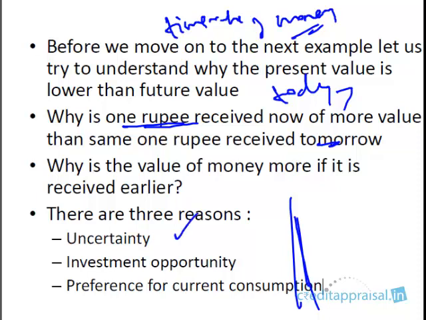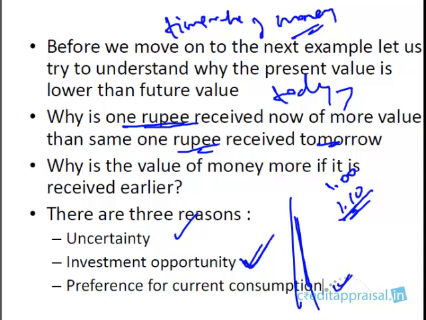These are the three reasons. One is uncertainty. We don't know what's going to happen in future, whether we're going to get that 1 rupee tomorrow or not. So if it is available today, why not take it straight away? Uncertainty is one reason. Investment opportunity. This 1 rupee is going to grow to 1.1 tomorrow. Tomorrow you're going to give me only 1 rupee, whereas today I can grow this 1 to 1.1. So I'll take this investment opportunity.